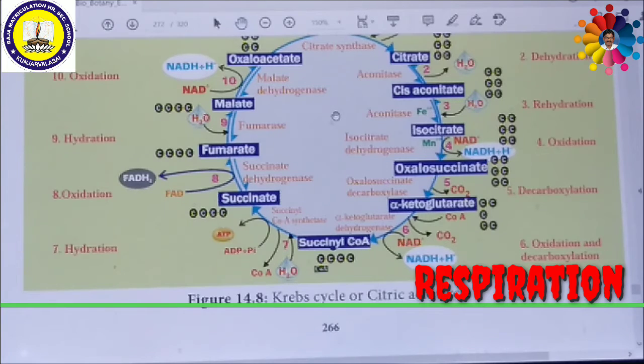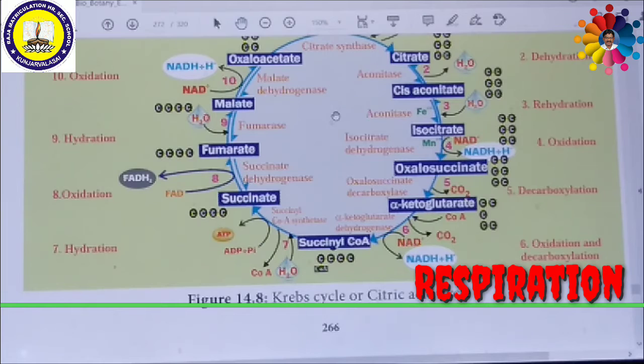At last, the malate is oxidized. That means NAD plus takes hydrogen atoms from malate to become NADH plus H plus. Then it is converted into oxaloacetate with the help of an enzyme called malate dehydrogenase.